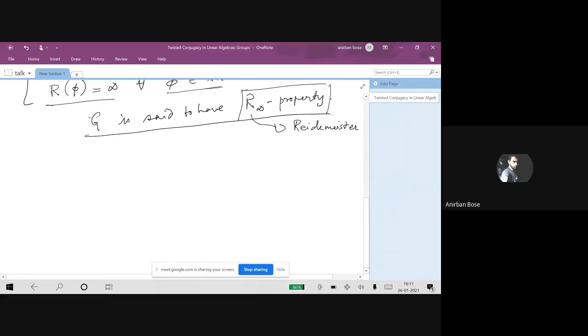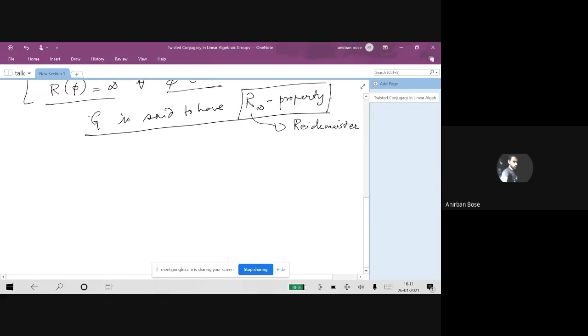Because in many cases, if we take the usual conjugation action of G on itself, one has nice characterizations of the number of conjugacy classes. If they are finite, how to compute them? If they are not finite, under what conditions are they not finite? We would like to answer similar questions for twisted conjugacy.